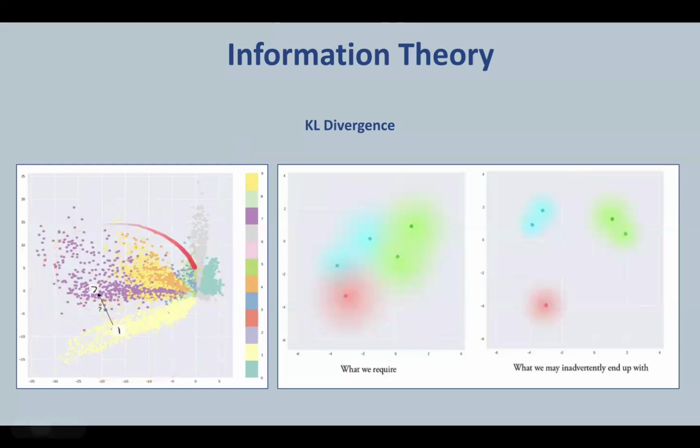And there is no KL divergence applied here. So when KL divergence is not applied, it looks like this, where there are big empty spaces between the classes. So when we use KL divergence, this is what we get. There are no big empty spaces between the two classes, giving us a chance to represent the number that falls between them in a much better way. So that's how KL divergence helps us.